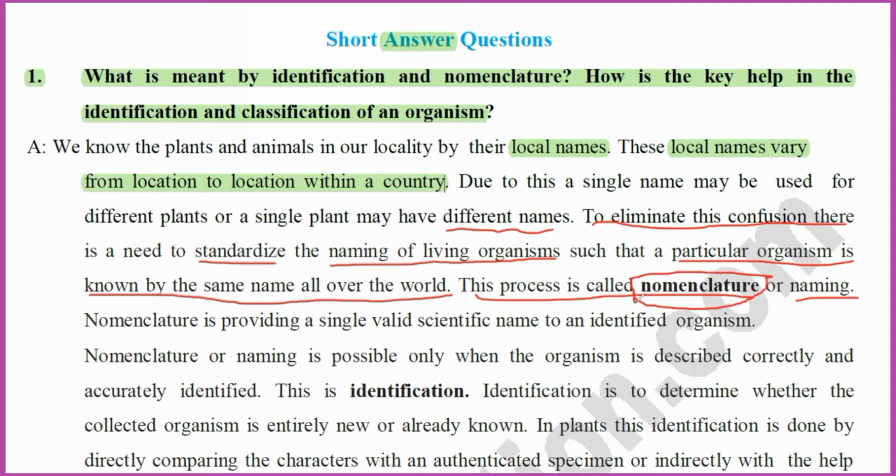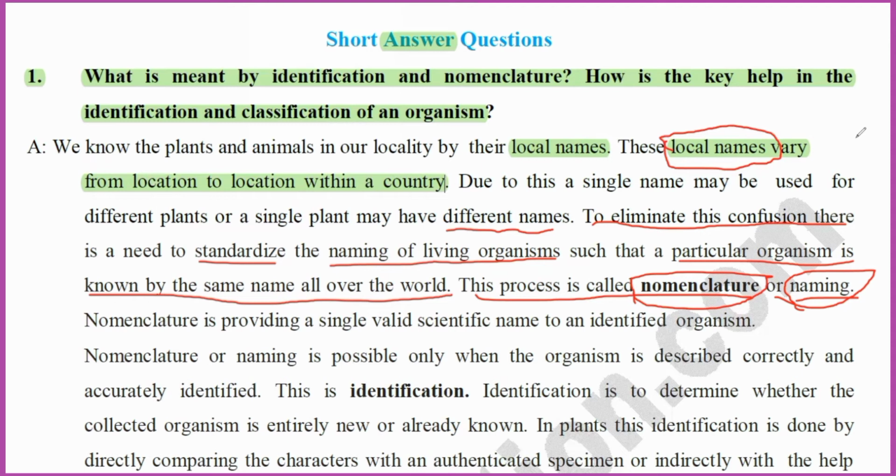So a simple definition: giving a name to the organism is called nomenclature. What type of name are we giving here? A standardized name, nothing but a scientific name. Local names are confusing because they are different in different countries.